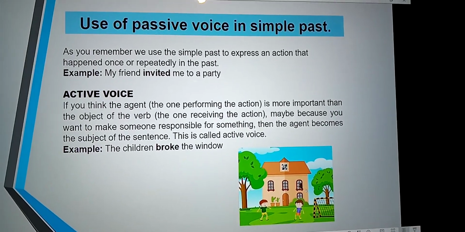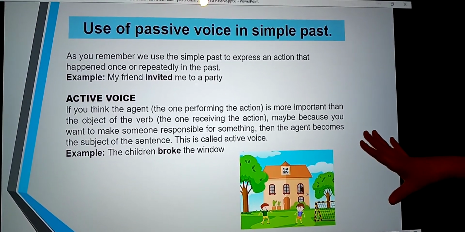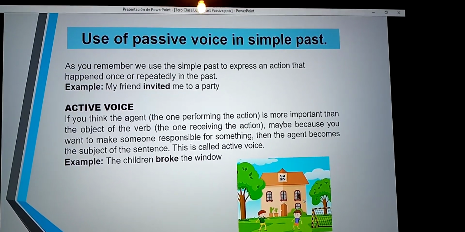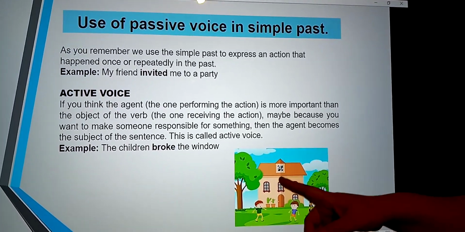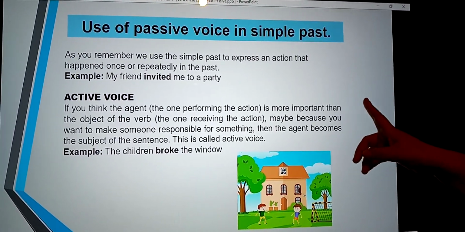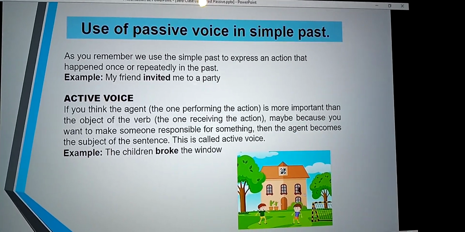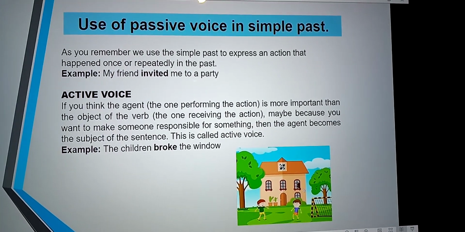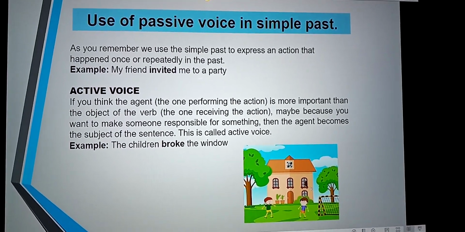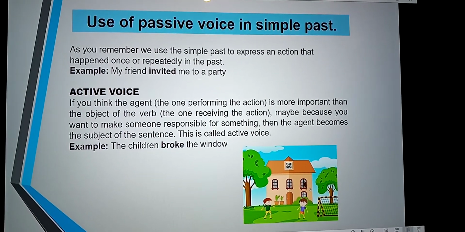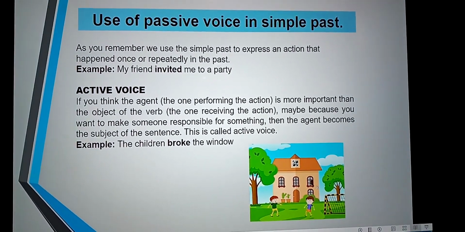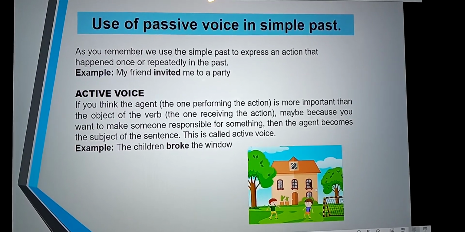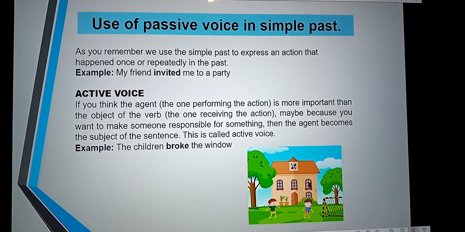Active voice. What is the active voice? Look right here. If you think the adjunct, the one performing the action, is more important than the object of the verb, the one receiving the action, maybe because you want to make someone responsible for something, then the adjunct becomes the subject of the sentence.